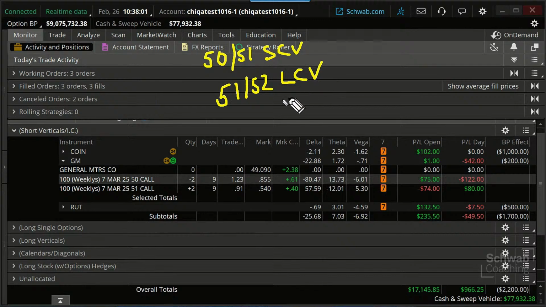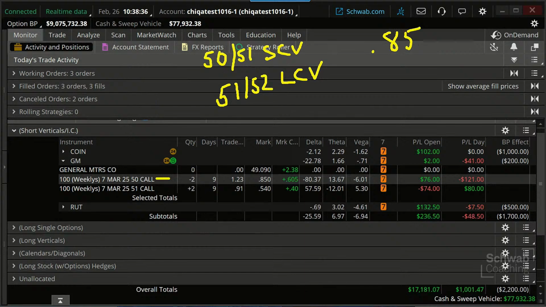Now, to do so, what would we need to do? We would need to buy back our $50 call. Okay, mark price is 85. I'm going to keep it in a one share contract, even though we have two contracts. Let's just talk about it. 85 cents per share is what it would cost us to get out of that. We would then sell a $52 call.